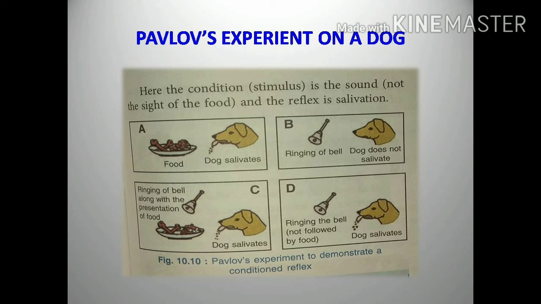Here Pavlov conducted the experiment on a dog, that is a conditioned reflex. He gave food to the dog, and at that time salivation started in the mouth of the dog. After a few days, he rang the bell, but he did not supply the food. At that time, there was no salivation in the dog. After a few days, after ringing the bell, he supplied the food, and salivation takes place in the mouth of the dog.